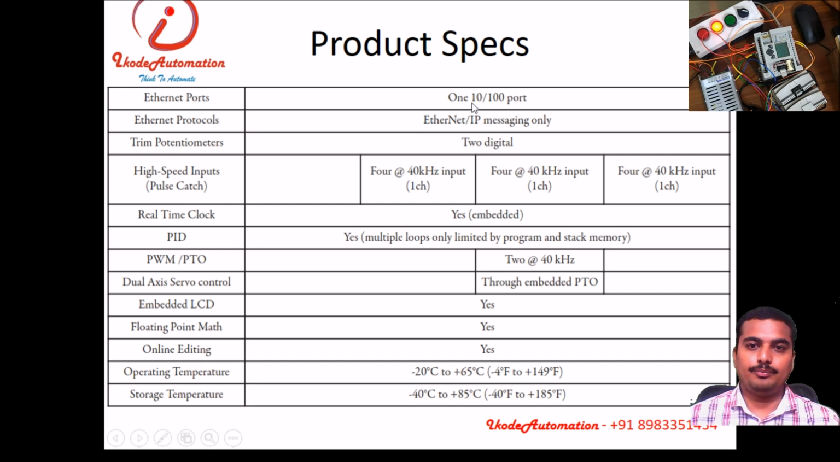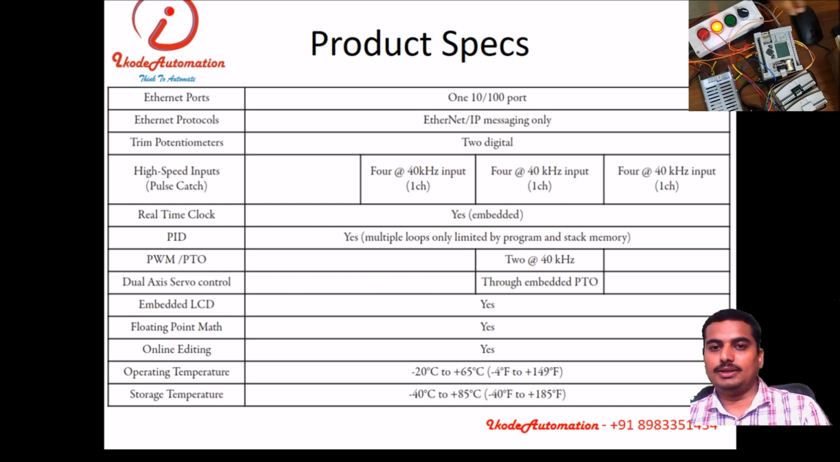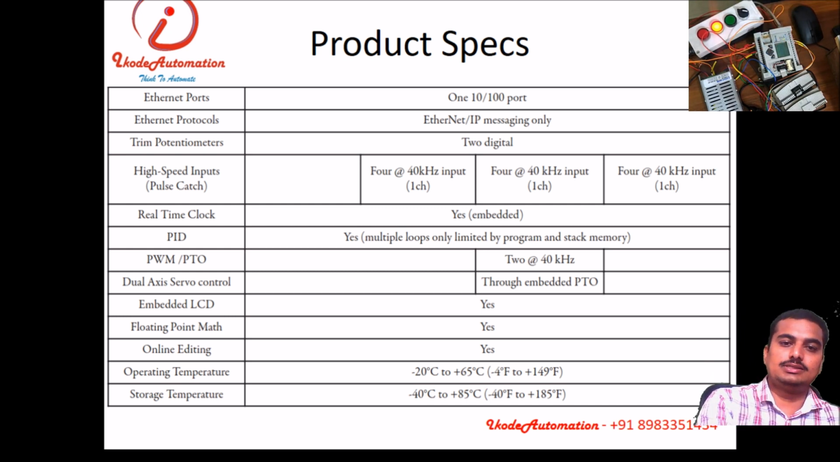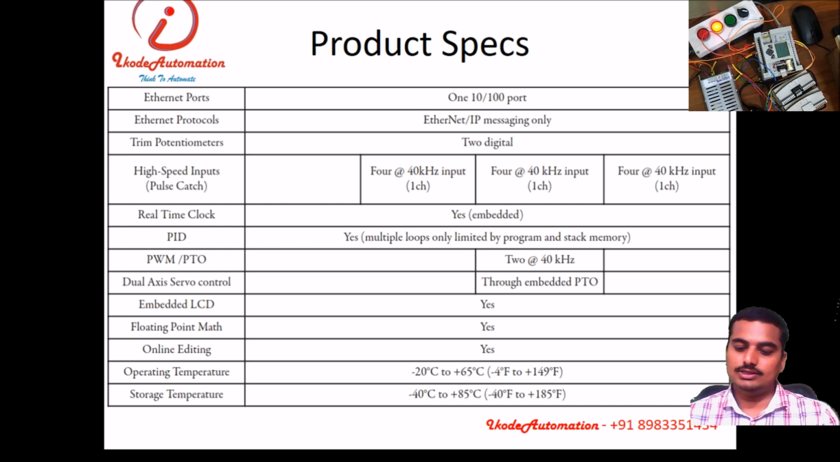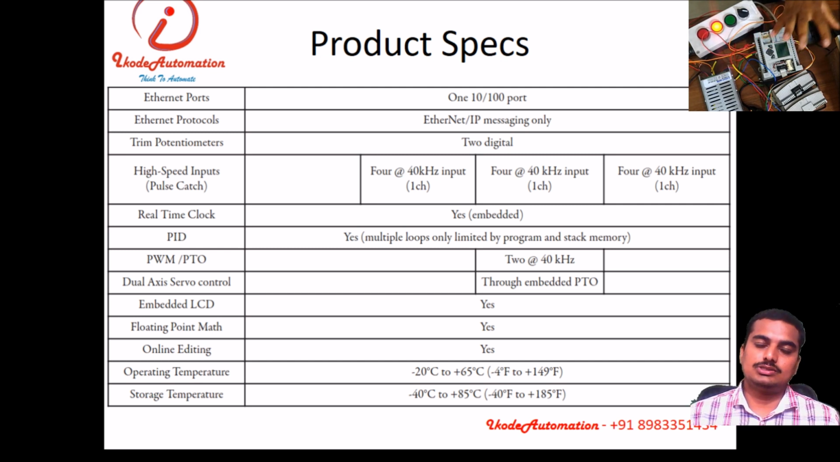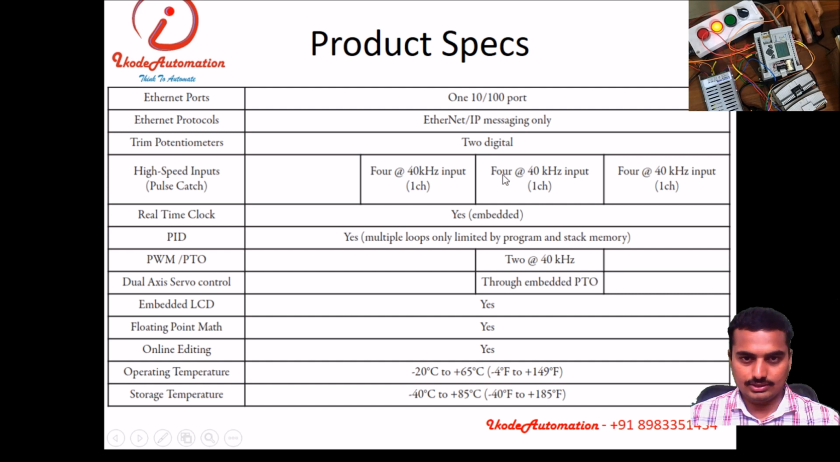It has the Ethernet port, that is Ethernet/IP protocol. Ethernet/IP, it supports only messaging. That means you can send a message to another PLC, or that PLC can send a message to this PLC. This can be done directly. Continuous communication cannot be done with this PLC. Then it has that specification of high speed input and output, as I mentioned over here. This is PTO, that is pulse train output, or pulse width modulation output can be generated with this PLC.